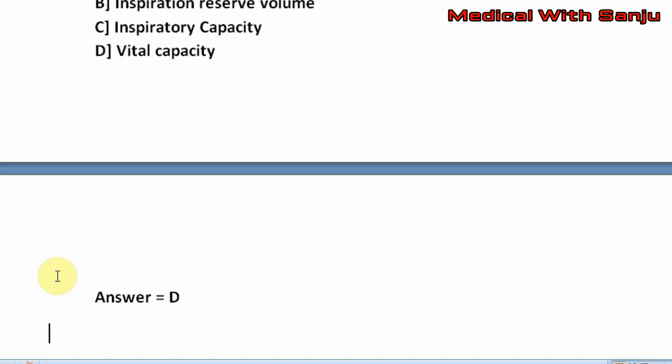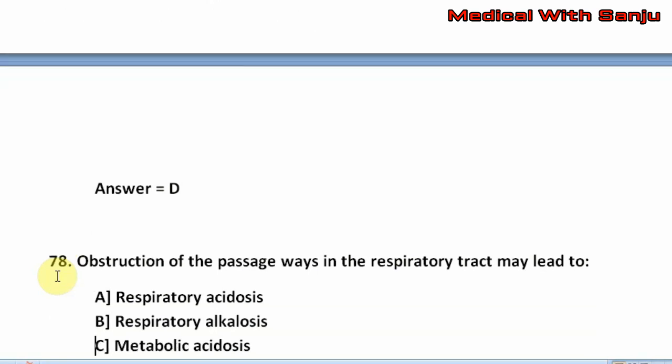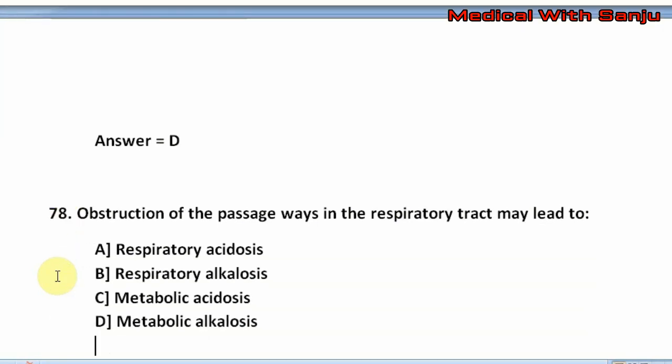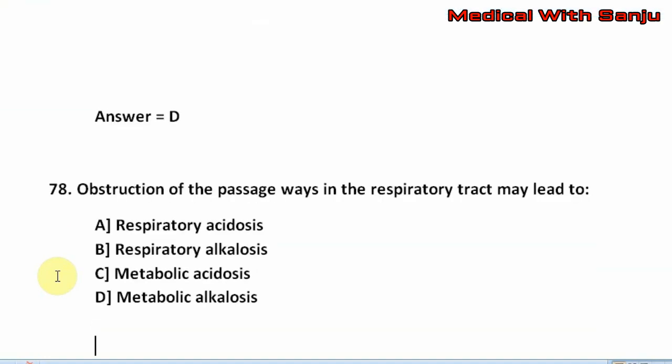Question number 78. Obstruction of the passageways in the respiratory tract may lead to option A, respiratory acidosis. Option B, respiratory alkalosis. Option C, metabolic acidosis. Option D, metabolic alkalosis. The right answer is option A, that is respiratory acidosis.